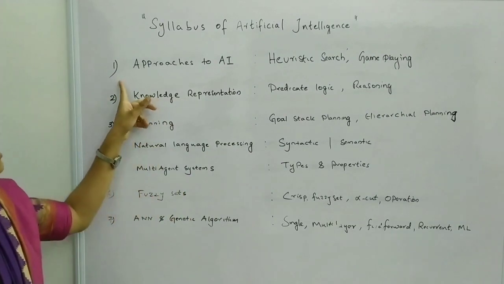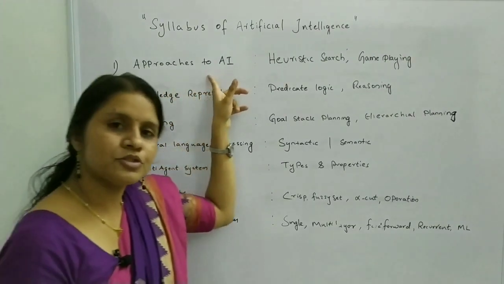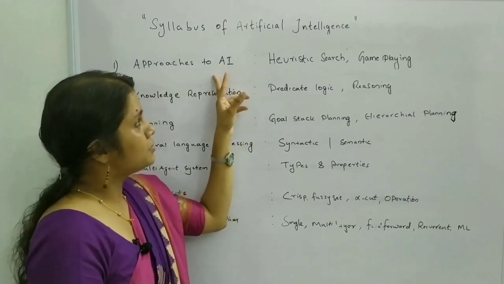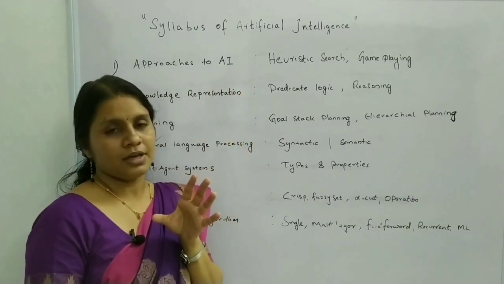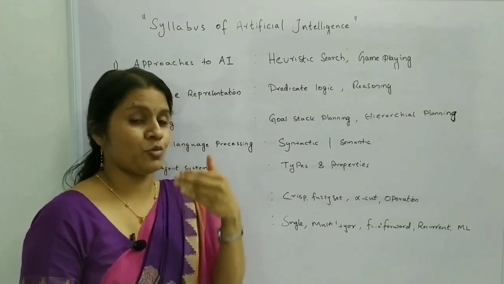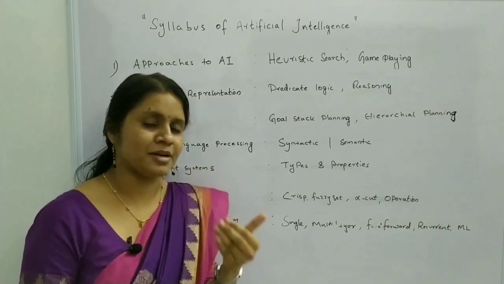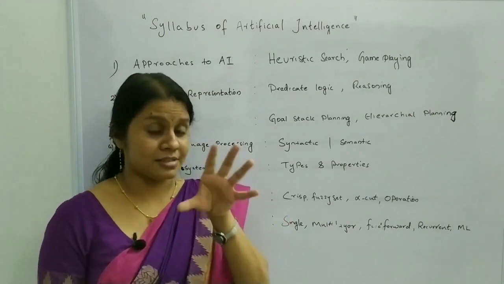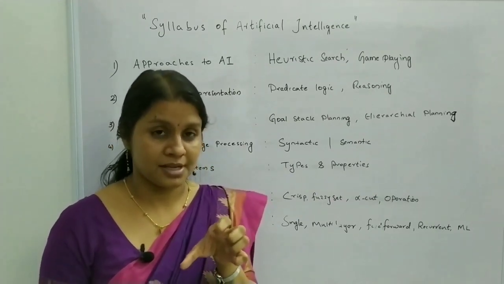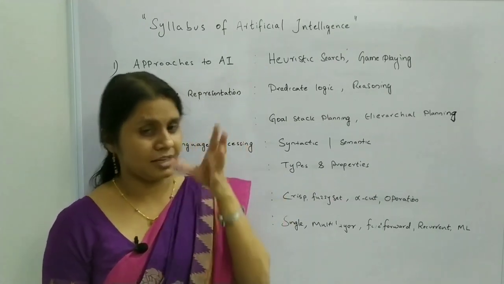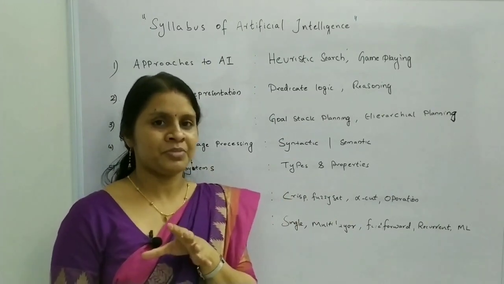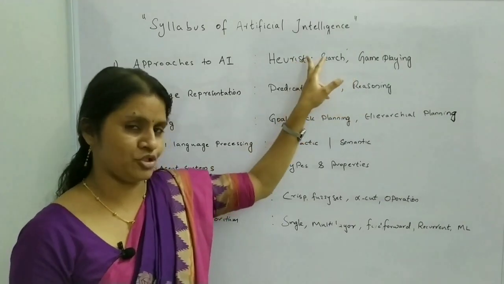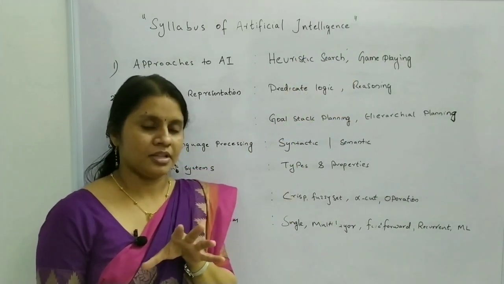First is approaches to artificial intelligence. This is a very broad topic, and this mainly involves problem solving. That is, state space. You have to know what a state space is, how you can represent a particular problem in a state space, and what the different types of search strategies used in the state space are. The two types of searches are informed and uninformed search. Among that, heuristic search techniques. Heuristic search is the most important one, that you cannot skip.